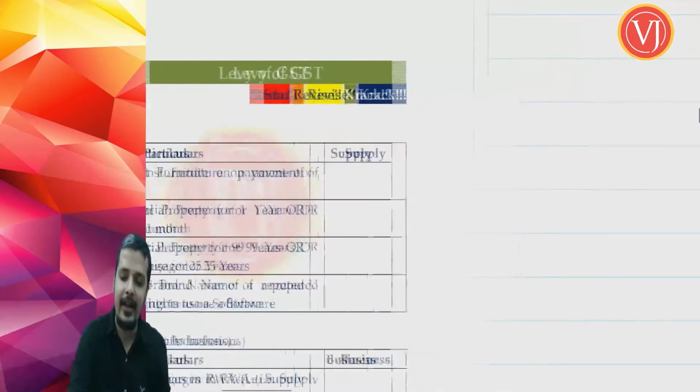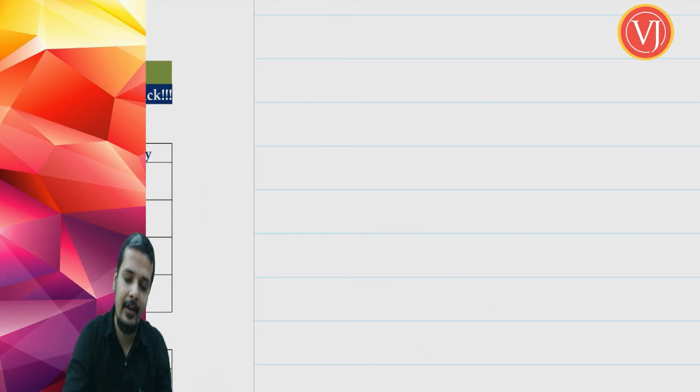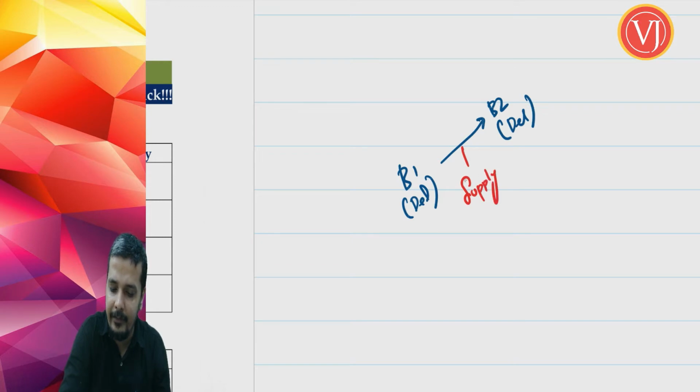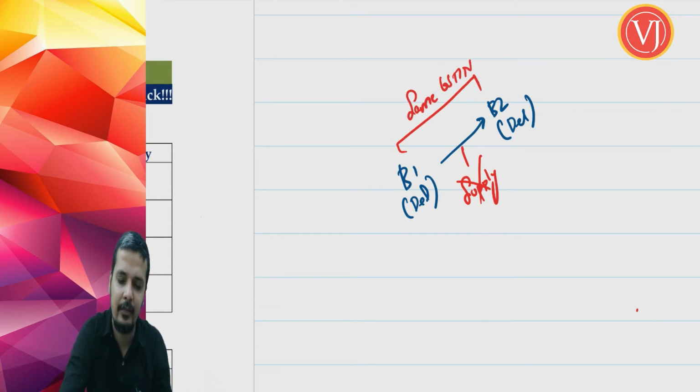If I tell that I am having a branch 1 in Delhi, and I am giving the goods to branch 2 in Delhi, we will understand that it is not at all supply. Why? They will be having the same GST number. Normal scenario. We are talking about a very normal scenario.